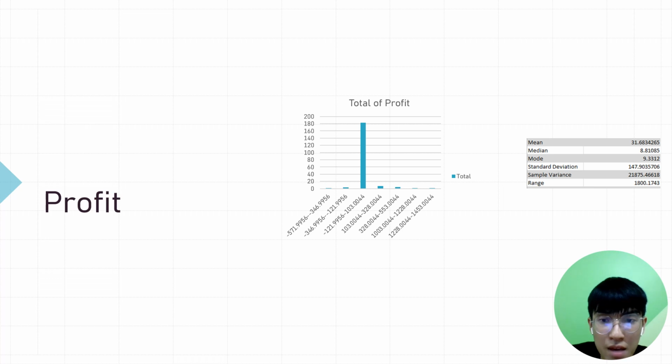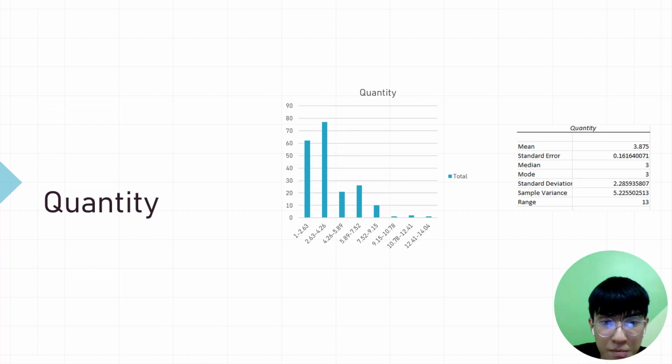For profit, the average mean is 31.68 and the median is 8.81. The mode of profit would be 9.3312. The group of negative 121.9956 to 103.0044 has the largest number, which is 183.